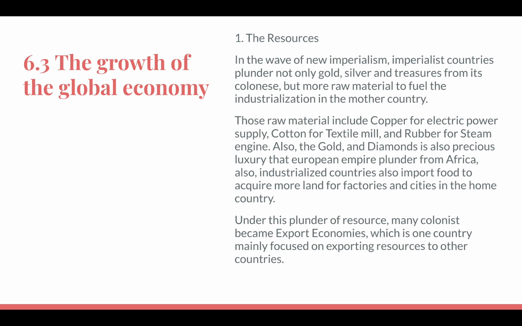In the wave of new imperialism, imperialist countries plundered not only gold, silver, and treasures from their colonies, but also more raw materials to fuel the industrialization in the mother country. These raw materials include copper for electric power supply, cotton for textile mills, and rubber for steam engines. Also, gold and diamonds were precious luxuries the European empires plundered from Africa.